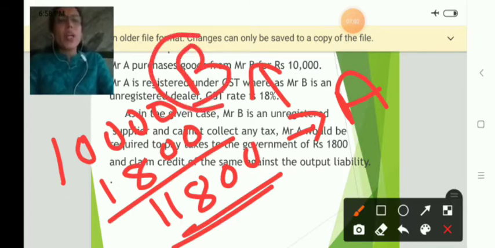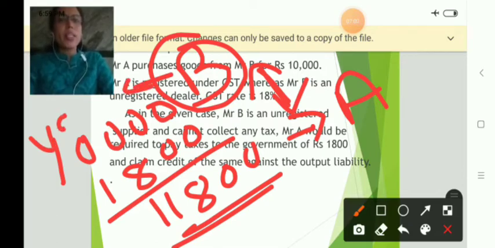But B cannot collect the tax from A here because B is an unregistered dealer.